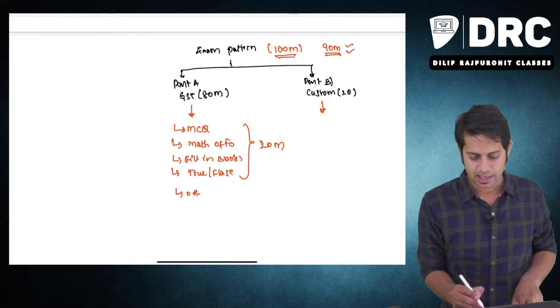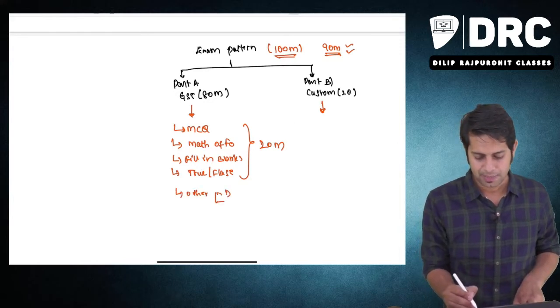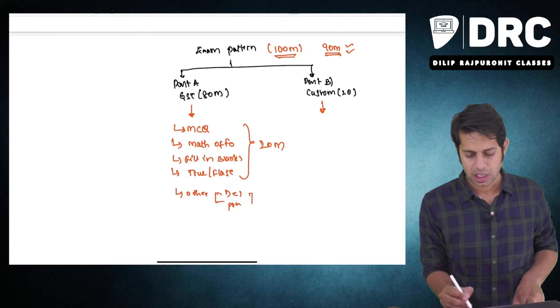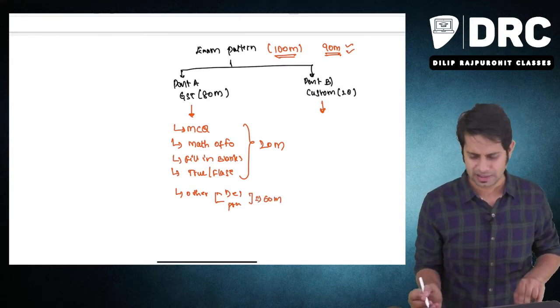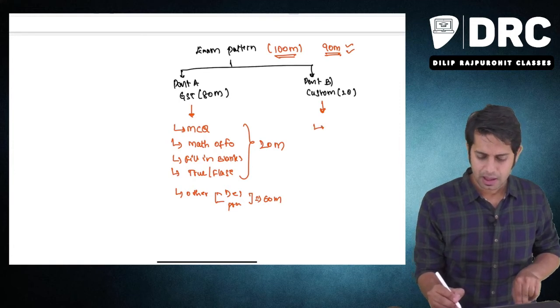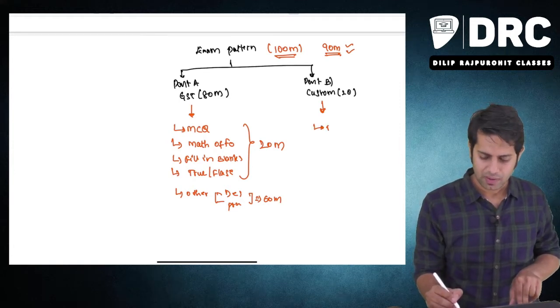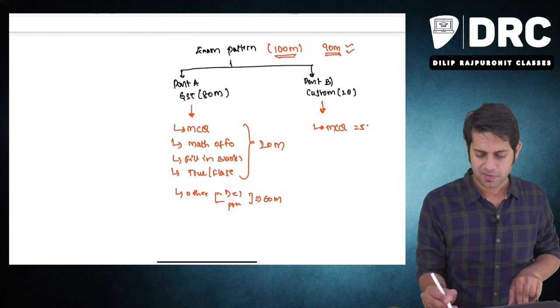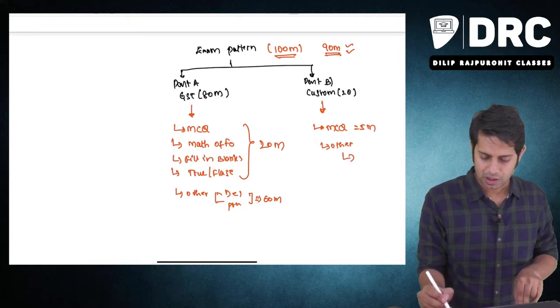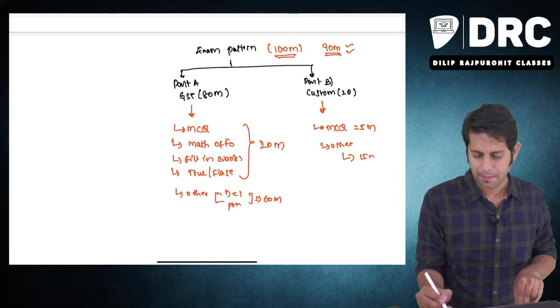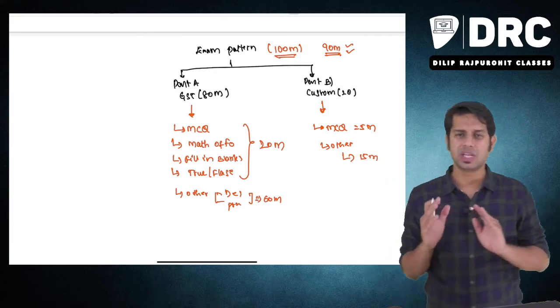And you have others. Others means what, sir? Descriptive questions and practical questions, which will come for the remaining 60 marks. Similarly, under customs, you have MCQs for 5 marks and others, that is descriptive and practical questions, for 15 marks. This is how your examination will be.